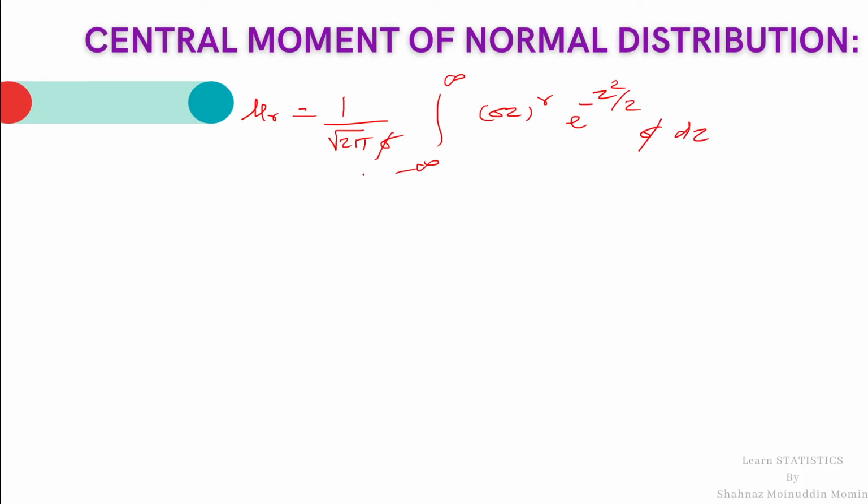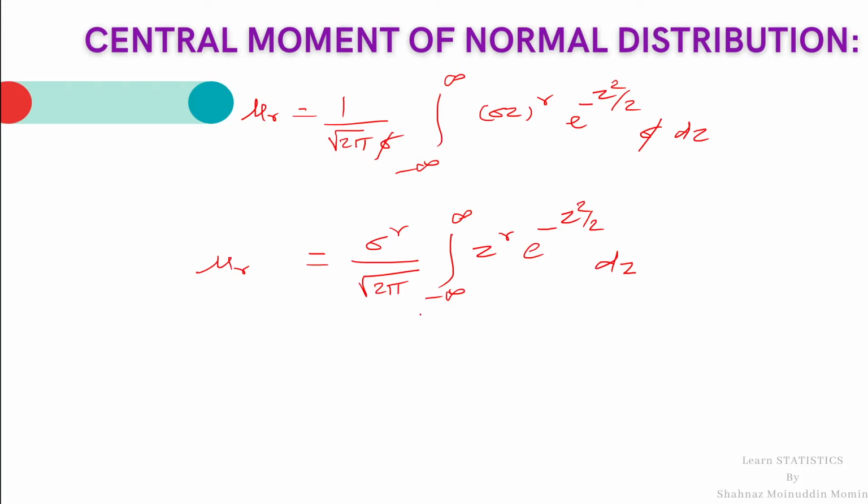Sigma gets cancelled, and I will take sigma raised to r outside the integration: sigma raised to r divided by root 2 pi, integration from minus infinity to infinity z raised to r, e raised to minus z square by 2, dz. This is mu r, the rth central moment.